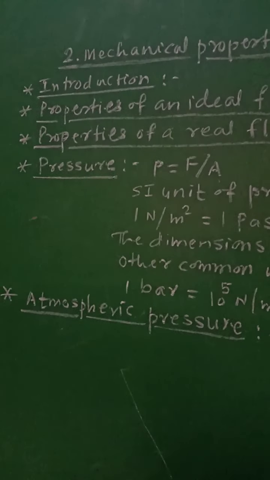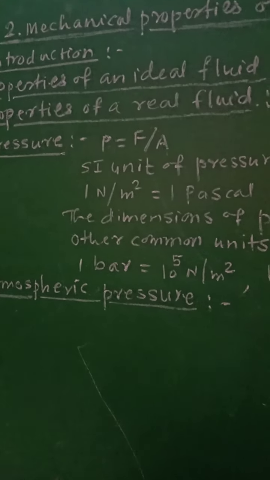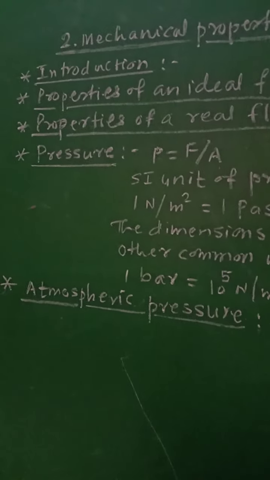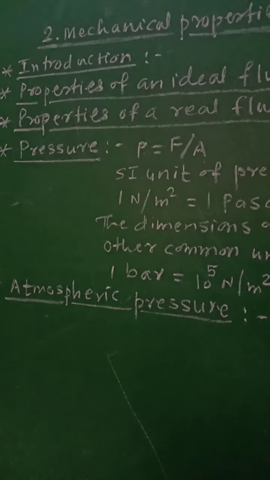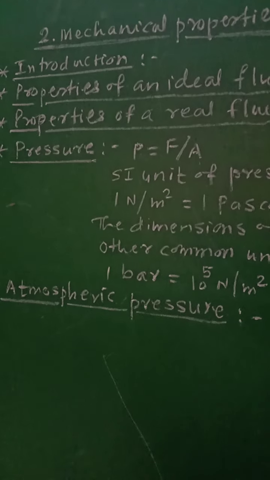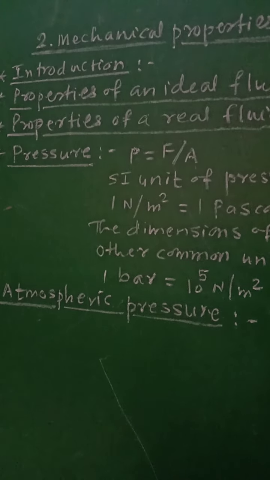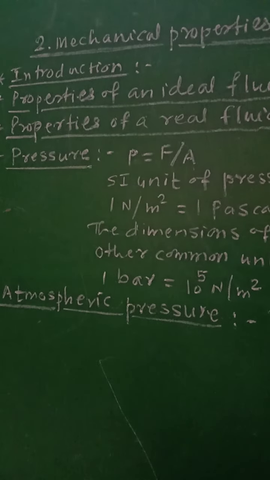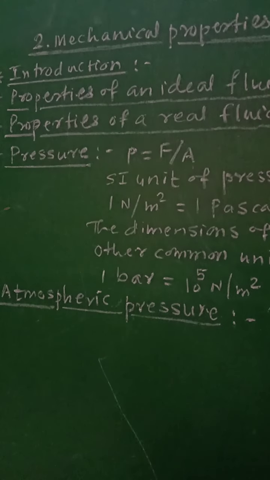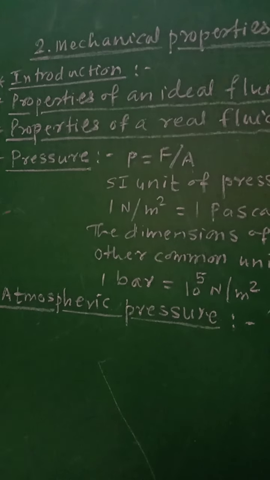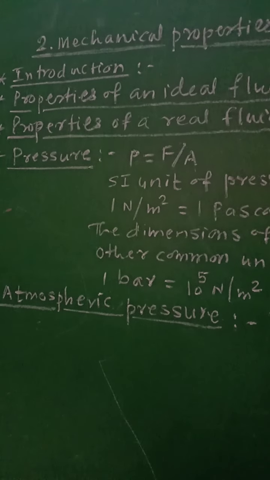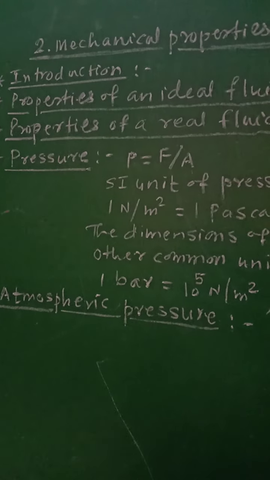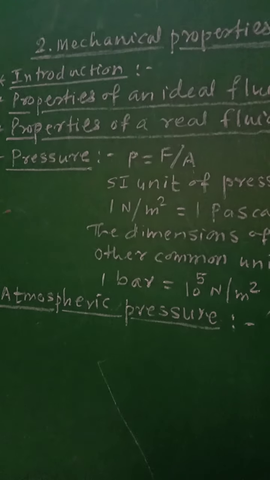Now let us see what the properties of an ideal fluid are. When can we say that a fluid is an ideal fluid? Its properties are: first, it is incompressible and its density is constant. Second, its flow is irrotational and its flow is smooth.